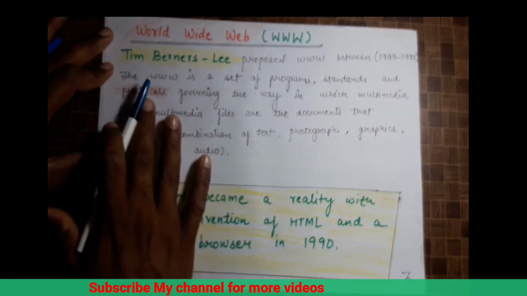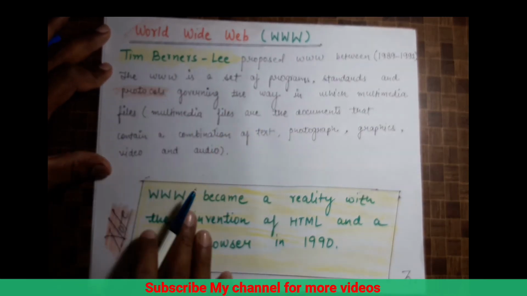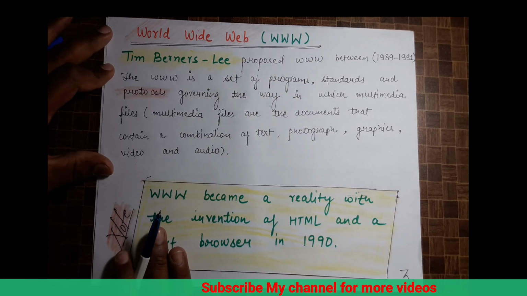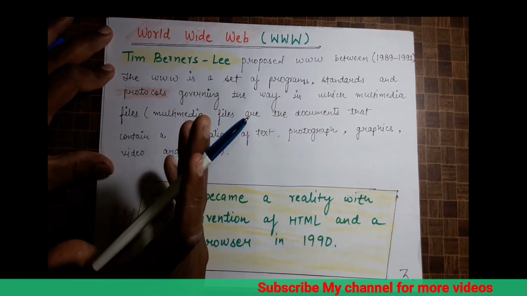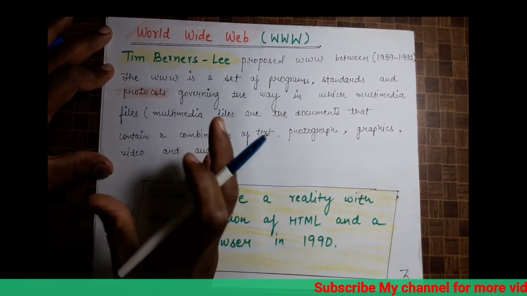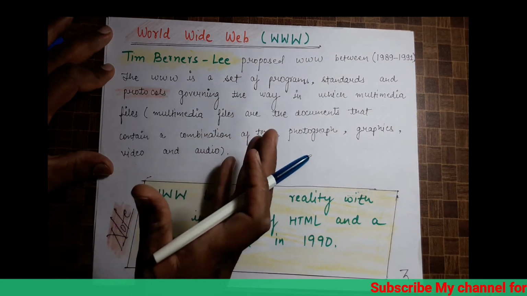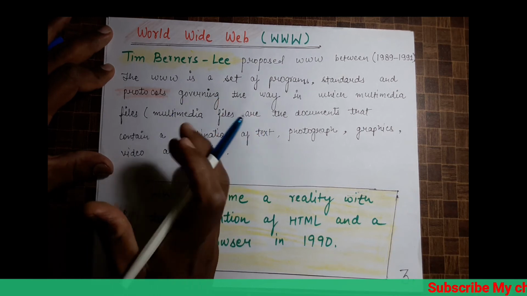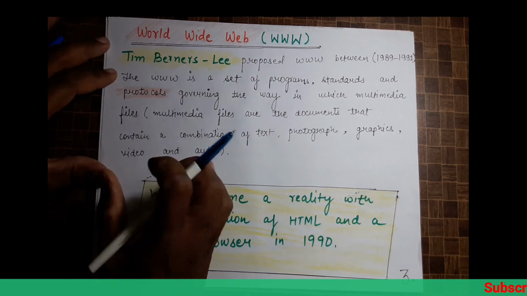Because when we are searching for anything on the internet, what happens? The page has everything: video, audio, text. So how are these things there in the page?